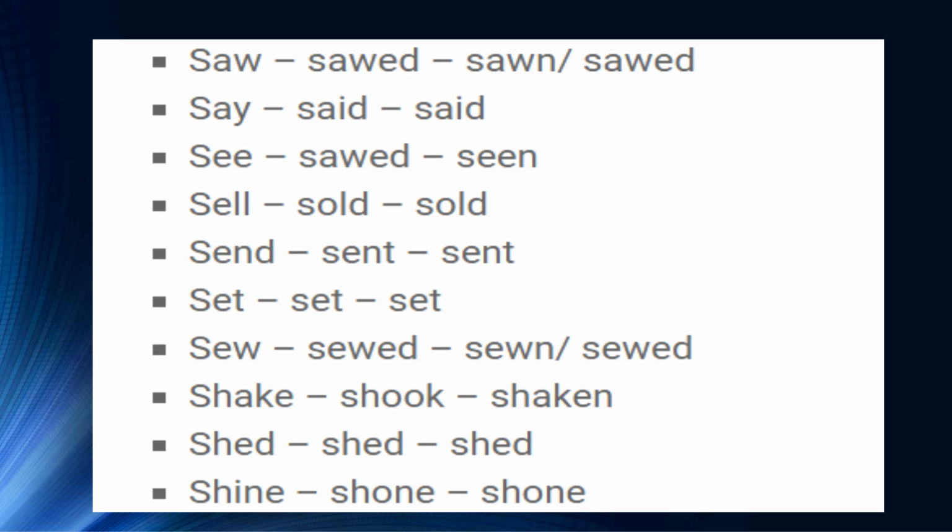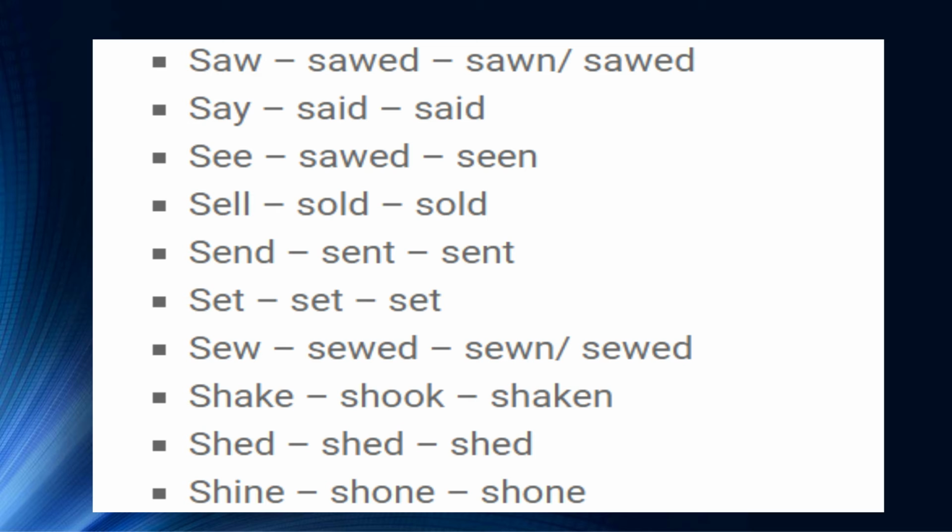The past form of this verb is sawed, and the past participle is sawn or sawed both. Now, what does it mean as a verb? It means to cut something using a saw. Here comes the next word, say. Oh, it's also very interesting.